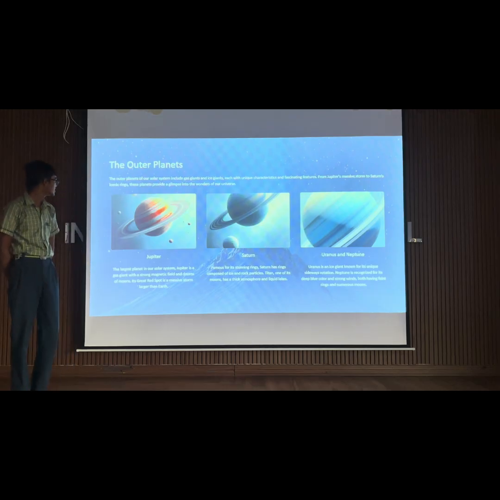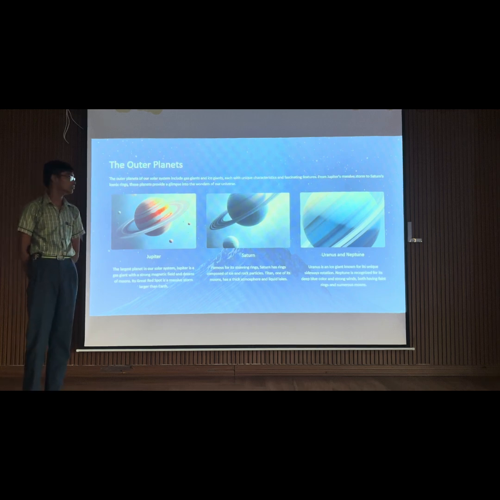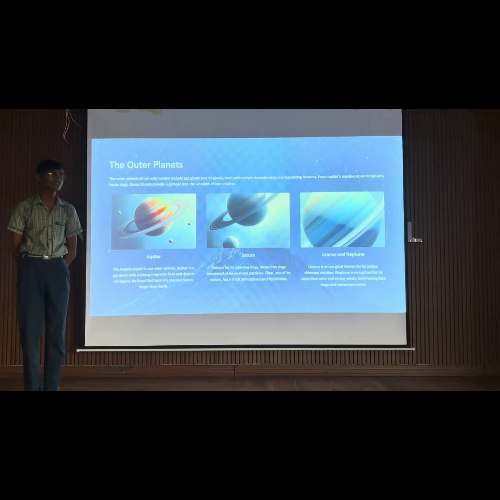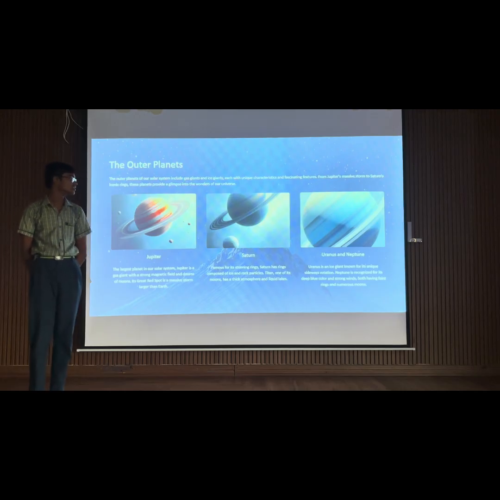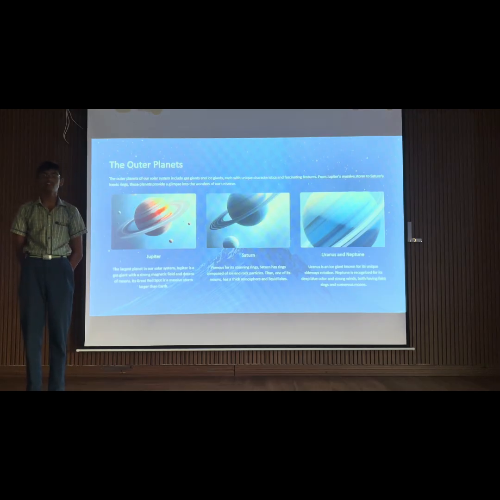The outer planets. The largest planet in our solar system, Jupiter, is a gas giant with a strong magnetic field and dozens of moons. Saturn is famous for its rings, made of ice and rock particles. Uranus and Neptune are ice giants of our solar system and have a sideways rotation.